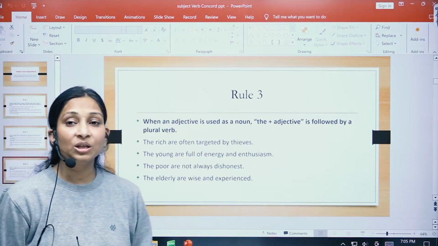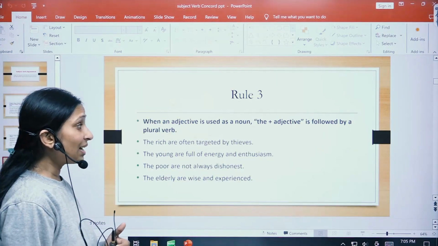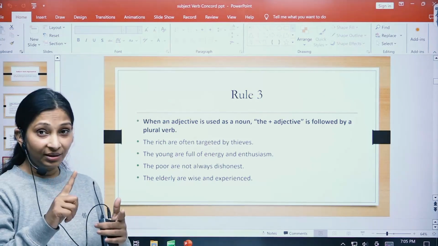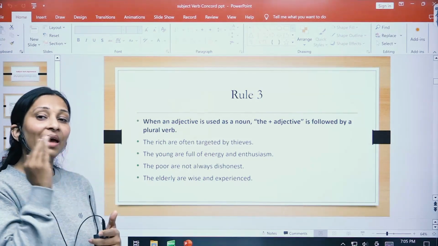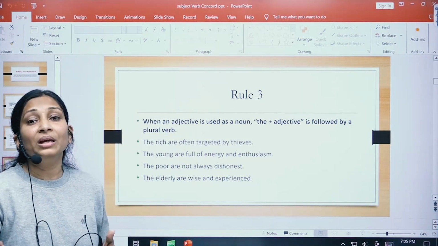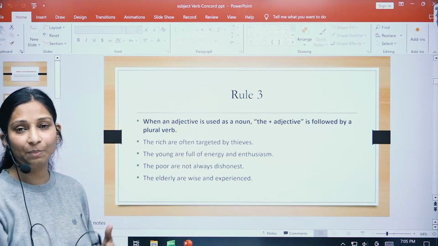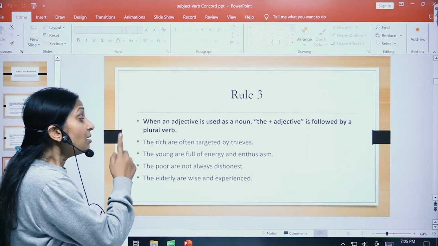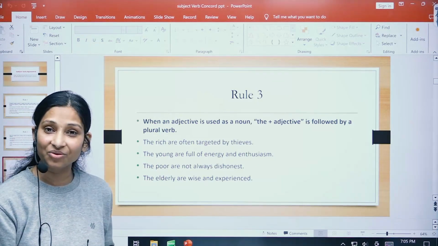Let us proceed with rule number 3. When an adjective is used as a noun, we start the sentence with the word the, and then we use the adjective, and then the verb will be plural. Let us learn this rule with the help of a few examples, children. The rich are often targeted by thieves, right?